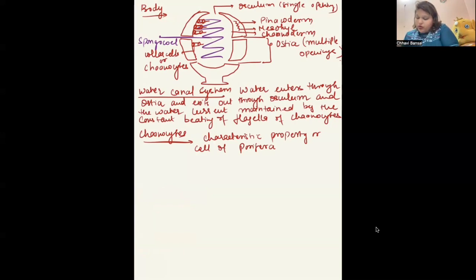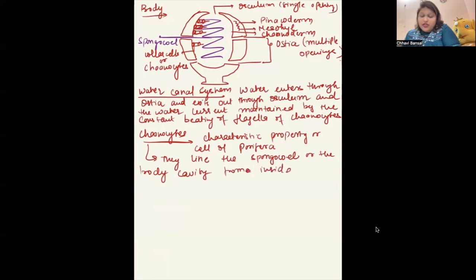Okay, what do they do? They line the spongocoel or the body cavity from inside. Always remember, lining means inner surface. If it's outer, it's covering. If it's inner, it's lining.